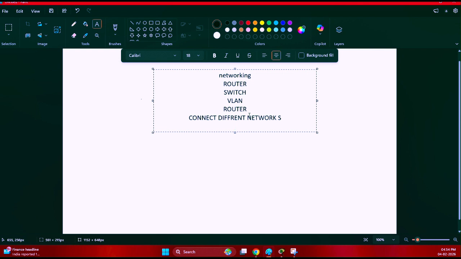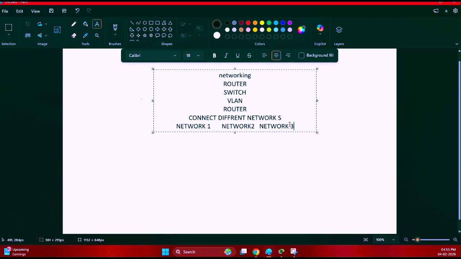If you have two networks, network 1 and network 2, or maybe network 3, to communicate between different networks, for example, network 1 with network 2 and network 2 with network 3, here we can use a router.